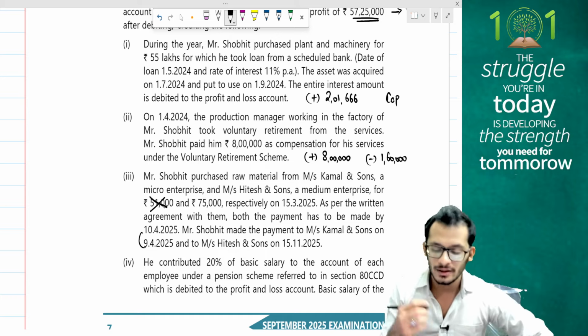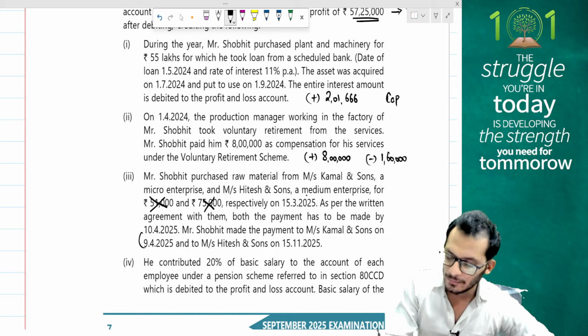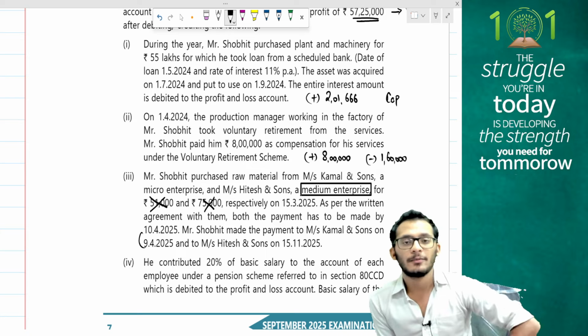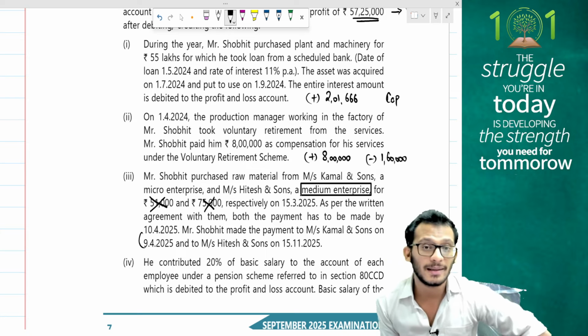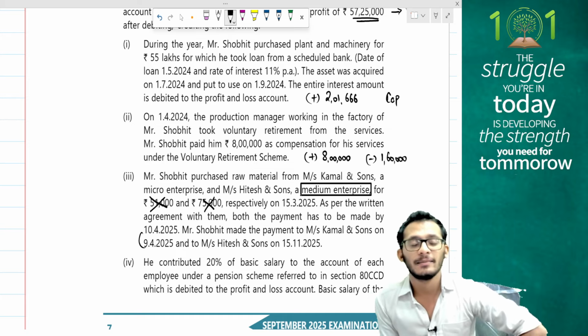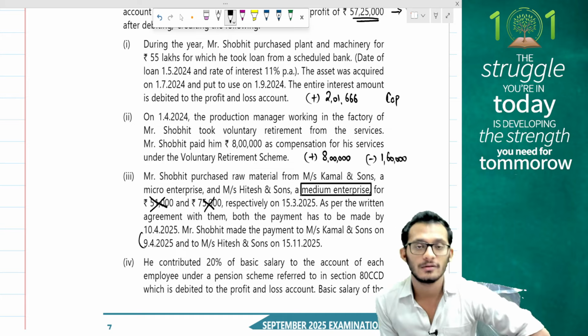Will I see a problem here? No. No problem here as well, people, because the person is a medium enterprise. I don't have a problem on medium enterprises. I only have a problem on micro and small enterprises. So micro and small payments, if they are delayed, will get disallowed, but a medium enterprise payment will not get disallowed. Has no impact on this question.